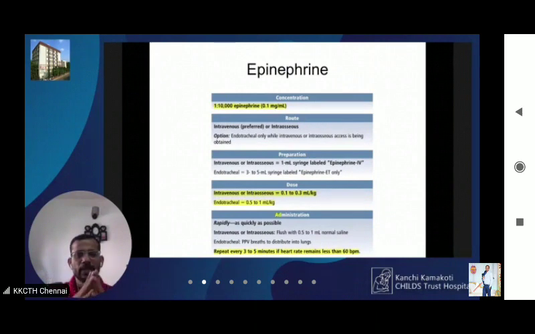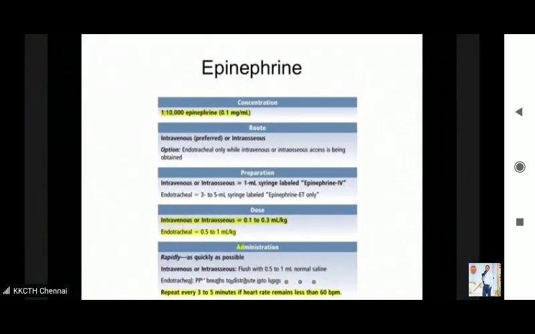Okay. So there is some modification in the dosage and the saline which has to be administered after this, that we will discuss later. You need to remember that the dose is 0.1 to 0.3 ml per kg for intravenous. For endotracheal, 0.5 to 1 ml per kg. This has been simplified in the newer algorithm, which I will discuss subsequently, right? You can repeat this dose every 3 to 5 minutes until you get a heart rate of more than 60 per minute. Okay, right.